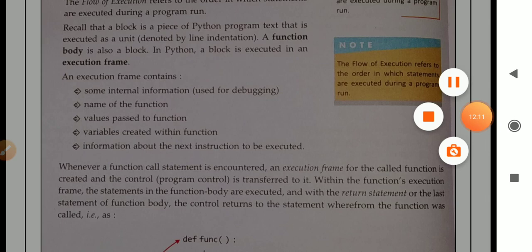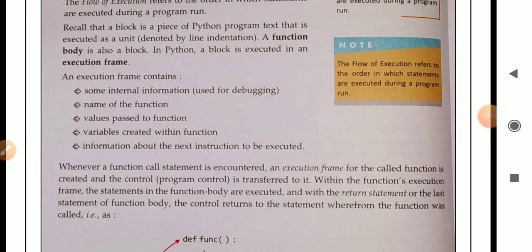In a function also we can see the function definition, means the function header line is there. At last there is a colon, and after that indentation is there, means the body of the function is there, means the whole function header plus function body is known as a block. In Python, a block is executed in an execution frame. Means in which frame is the block executed? Execution frame. In an execution frame there are certain steps which we have to follow.